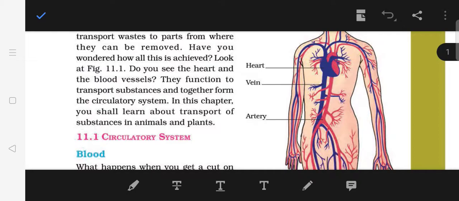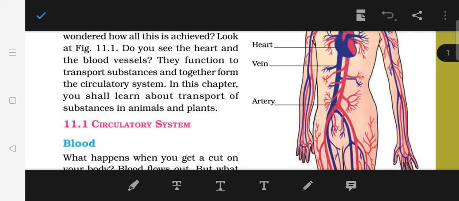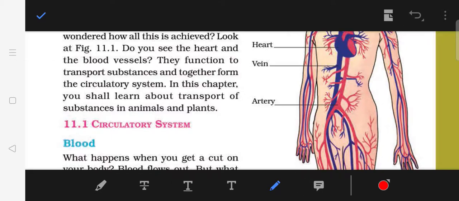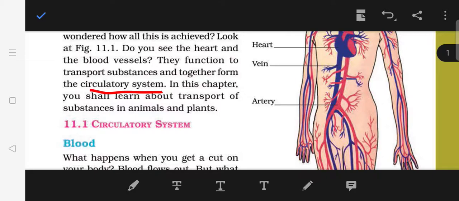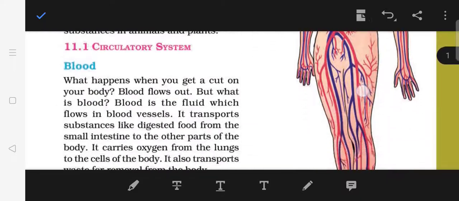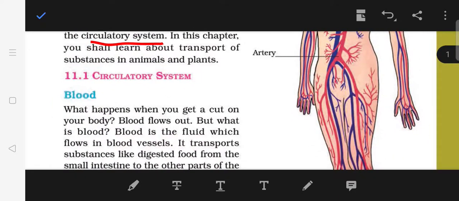Do you see the heart and the blood in this figure, children? They are the functions of the transport system. They function to transport substances and together form the circulatory system. Why do we call it circulatory? The word circulatory has come from circle. Yes, there is a circle which goes on in our body, children, where substances go from one place to another. You can see in this figure that they pass from one place to another, forming a circle. This is called the circulatory system.